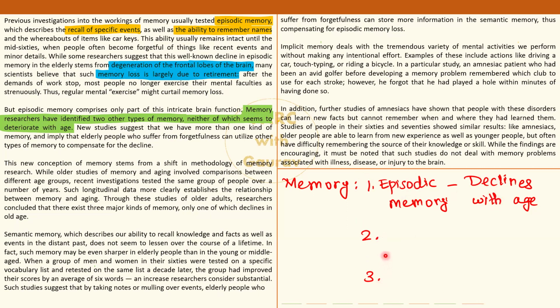And the author goes on to say that because this is good news, sort of good news, as people grow older and this becomes weak, elder people can start relying on memory type 2 and memory type 3 to go about in their daily life and to compensate for loss of this. ठीक है, यहाँ पर यही लिखा है. And then the paragraph closes.